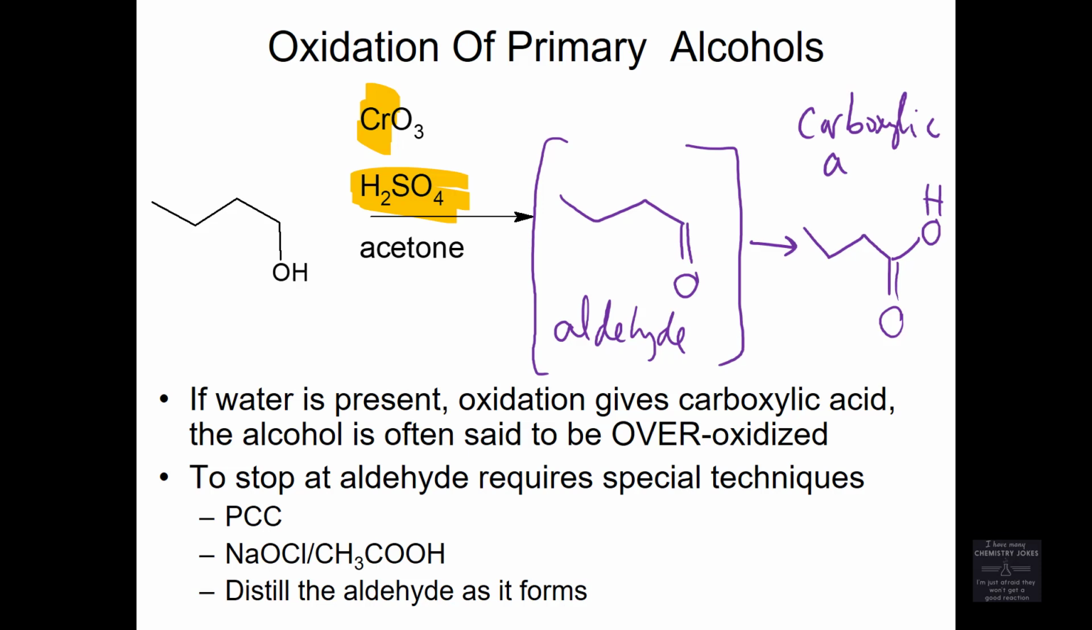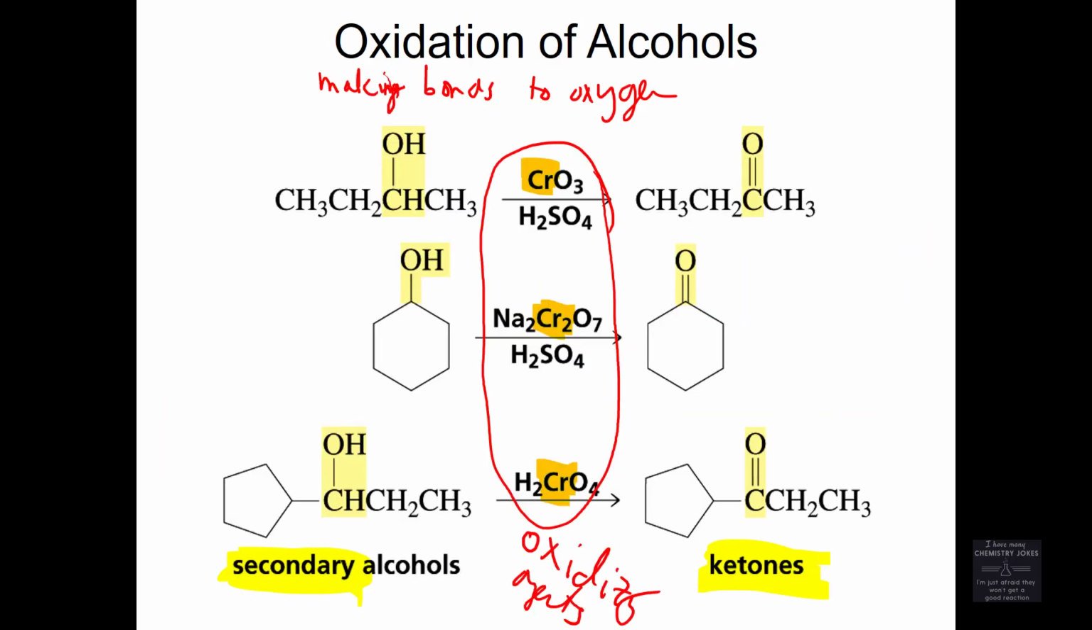Does a secondary alcohol form a carboxylic acid? No. Primary alcohols can form carboxylic acids. Primary alcohols form carboxylic acids when you have a strong oxidizing agent. And chromium is a strong oxidizing agent. All those previous chromium reagents, strong oxidizing agents. Yep, that says strong down there.